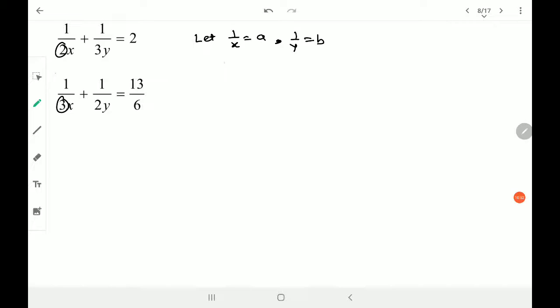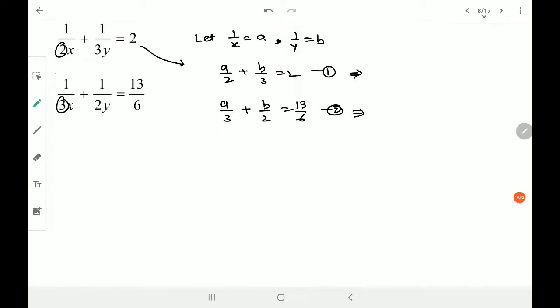But the equation becomes very weird. I'll tell you the equation. This becomes a by 2 plus b by 3 is equal to 2, equation number 1. And the second equation is going to become a by 3 plus b by 2 is equal to 13 by 6, equation number 2. You can cross multiply to make the equations simple, or you can use them directly. I would prefer cross multiplication.